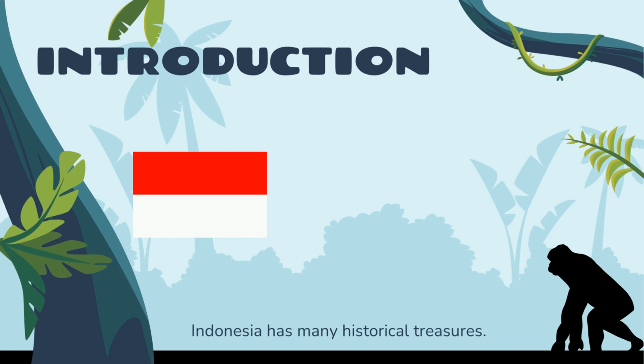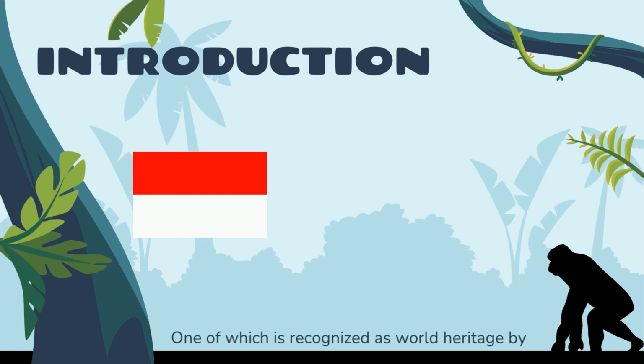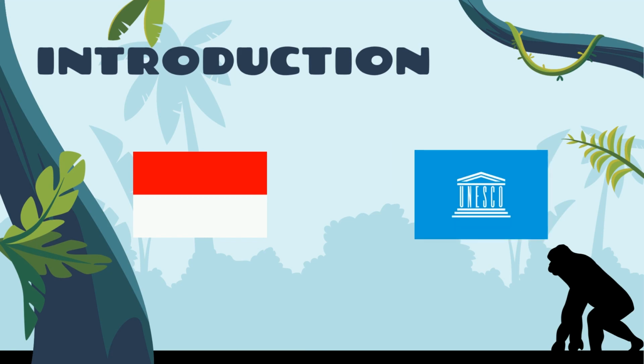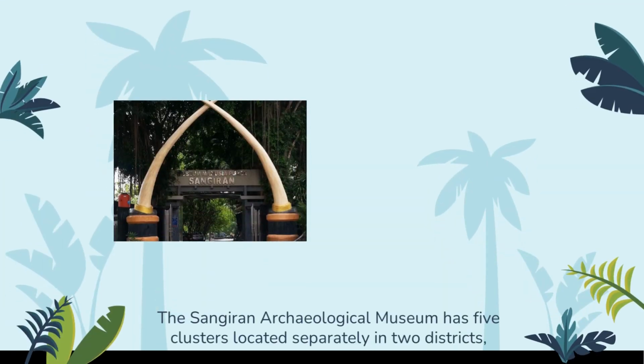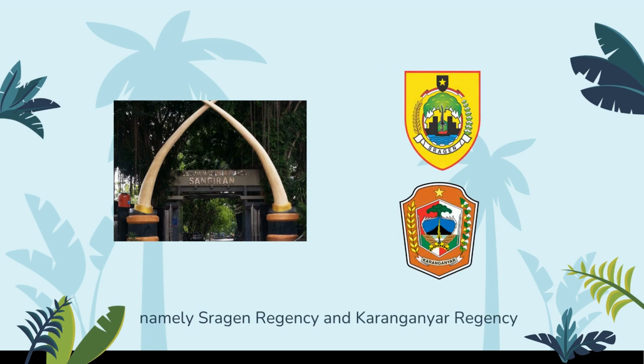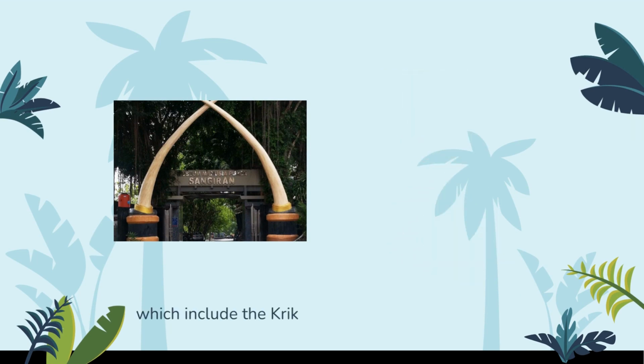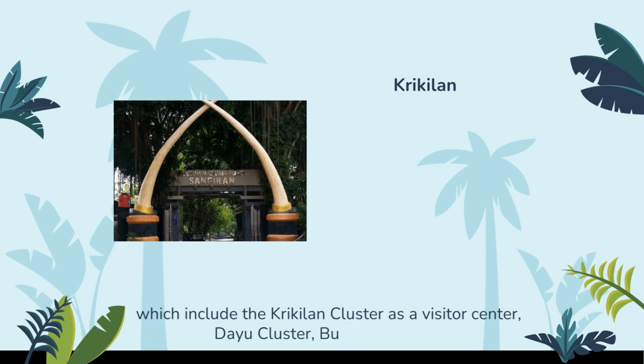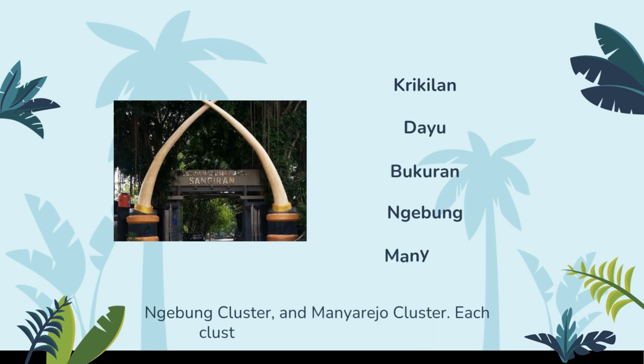Indonesia has many historical treasures, one of which recognized as World Heritage by UNESCO is the Sangiran Archaeological Museum. The Sangiran Archaeological Museum has 5 clusters located separately in 2 districts, namely Sragen Regency and Karanganyar Regency, which include the Krikilan Cluster as a visitor center, Dayu Cluster, Bukuran Cluster, Ngebung Cluster, and Manyarjo Cluster.